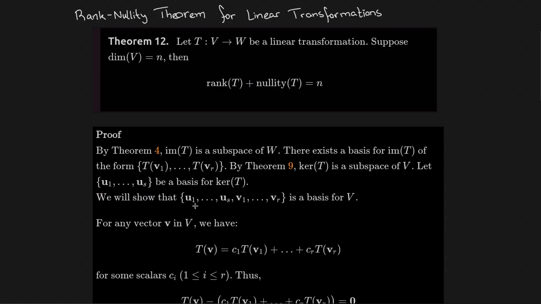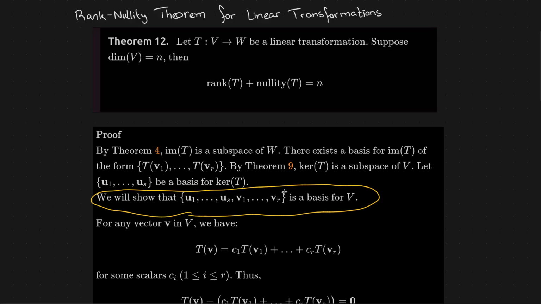So we're saying that if we put those together, u1 to us, v1 to vr, that forms a basis for V. n is the dimension of V. So n should be how many vectors we have here plus however many vectors we have here, s plus r. This is how many vectors we have in the kernel. This is how many vectors we have in the basis for the image of T. Okay? So that's kind of what we're going to do. If we could show this, that will get us 99% of the way there, in other words.